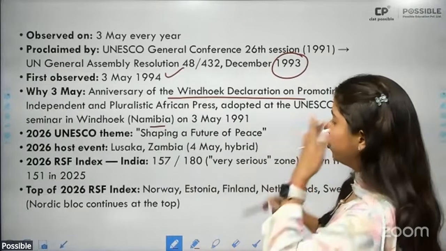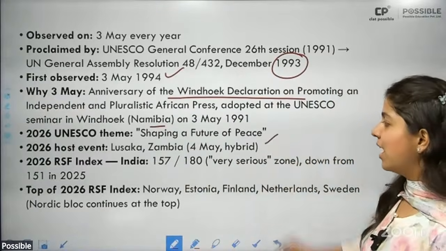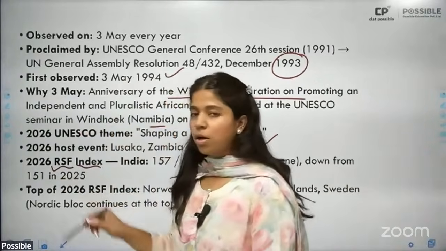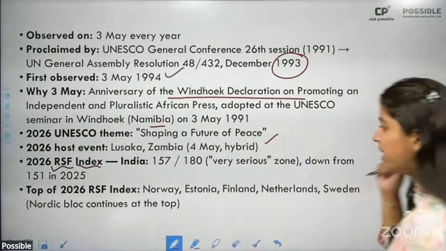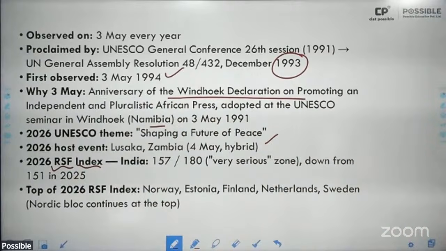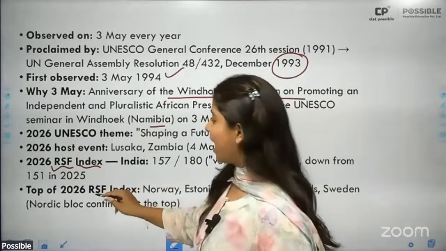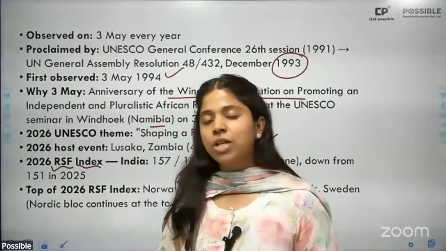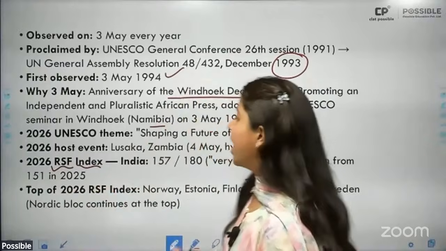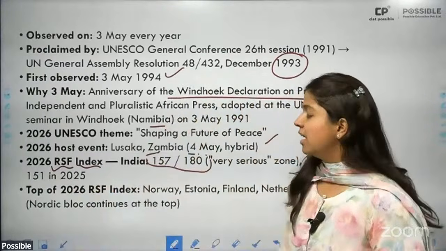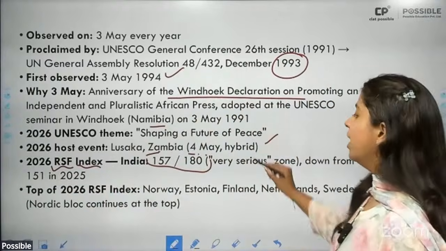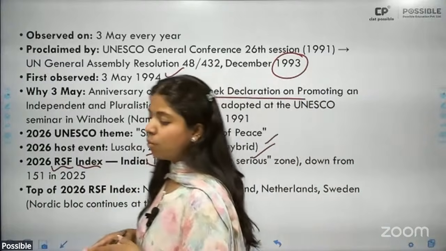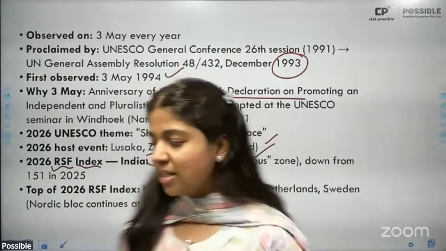This year, the theme is Shaping a Future of Peace, post Lusaka, Zambia. And also on this very day, we have the RSF index, which is Reporters Sans Frontières, also known as your Press Freedom Index. All right. RSF stands for Reporters Sans Frontières, which is translated to Reporters Without Borders. And this year, India's rank has been 157 out of 180. Do remember it, due to which India lies in the very serious zone category, and it is down from 151. So last year we were still fairly fine with it. This year we fared worse.